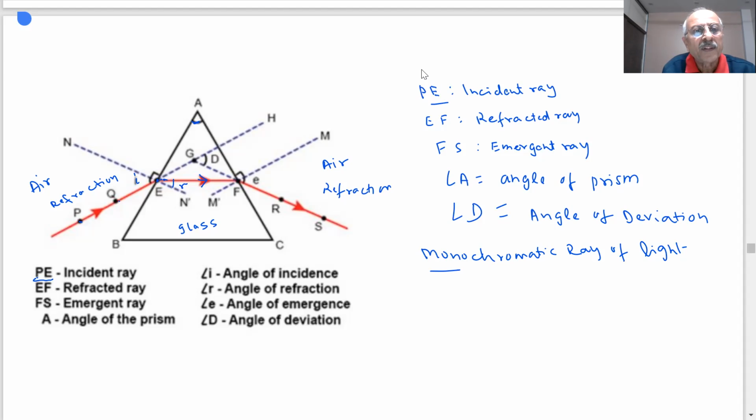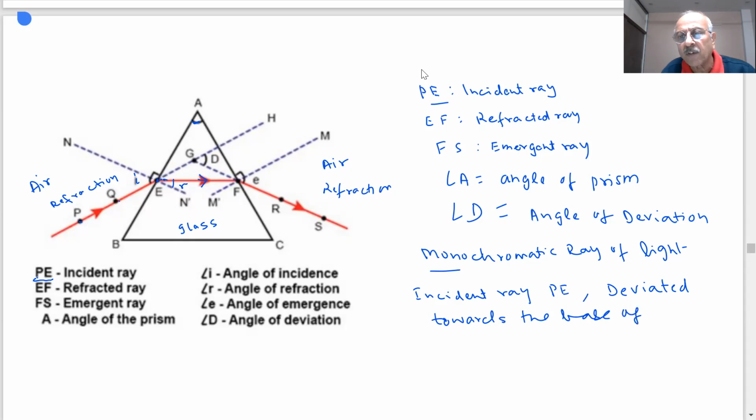The ray of light has undergone deviation. You can see this incident ray, which is my PE, gets deviated, student. It gets deviated towards the base of the prism. This is the base of the prism. It undergoes deviation towards the base of the prism.